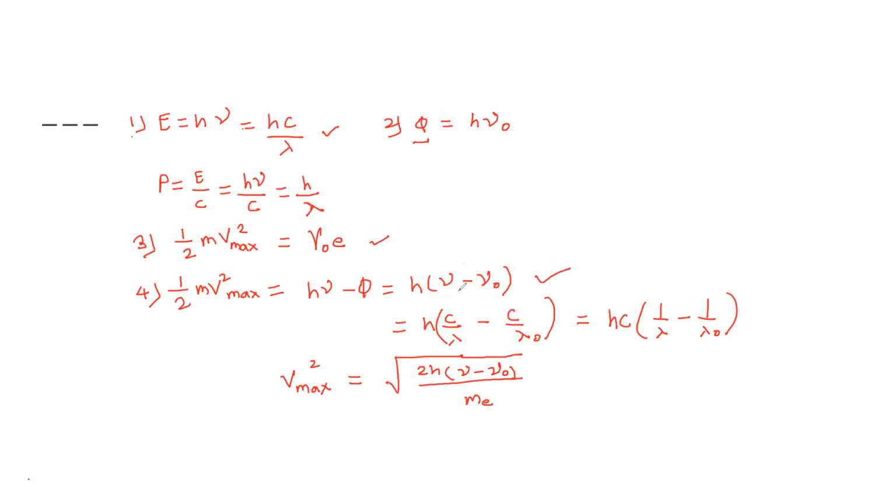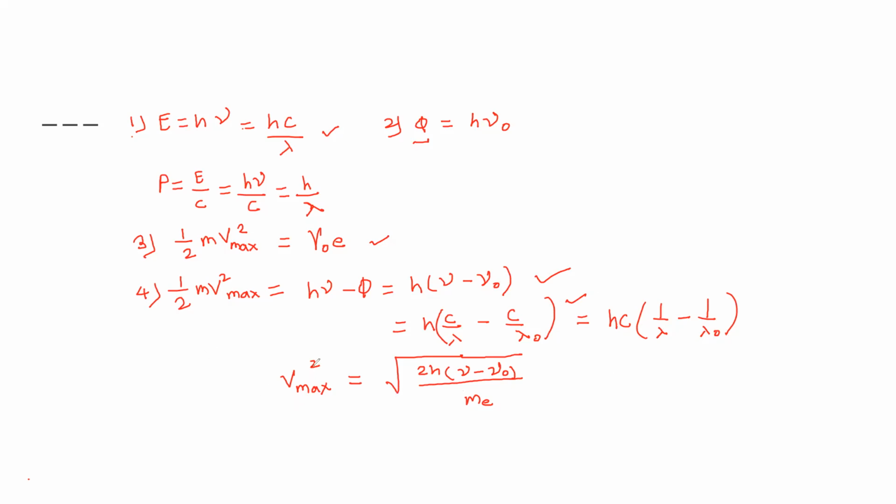And if in a numerical the wavelength is given, then instead of frequency we can write C upon lambda. So we can use h into C upon lambda minus C upon lambda naught, and we can take C common: hc into 1 upon lambda minus 1 upon lambda naught.